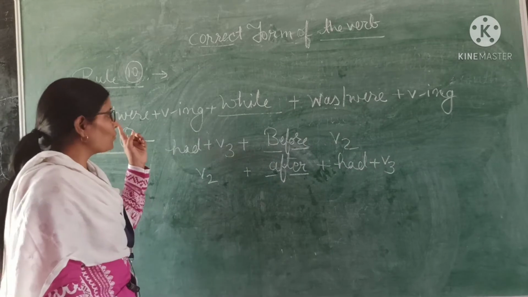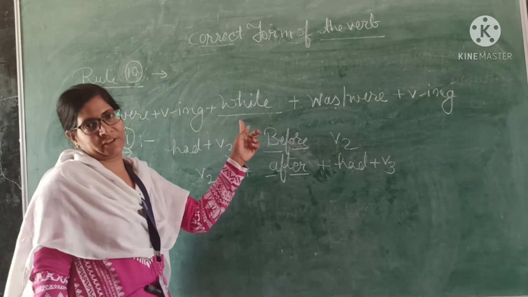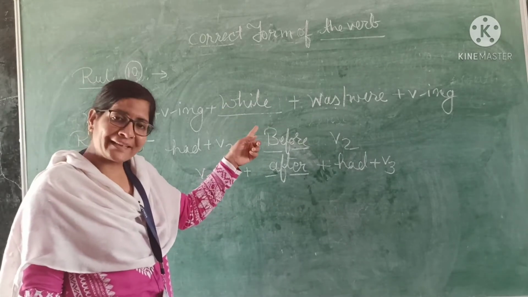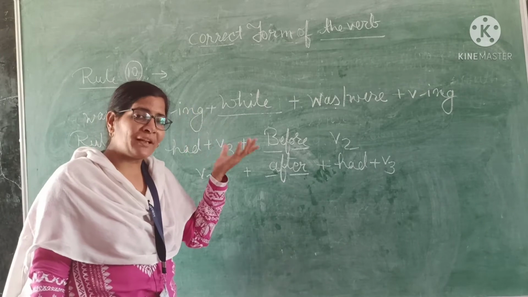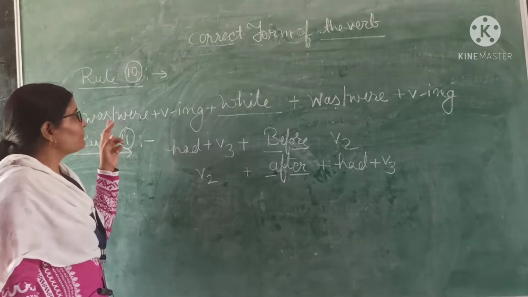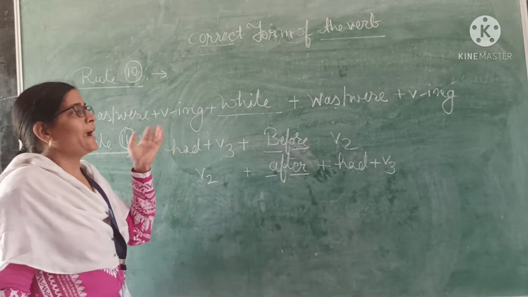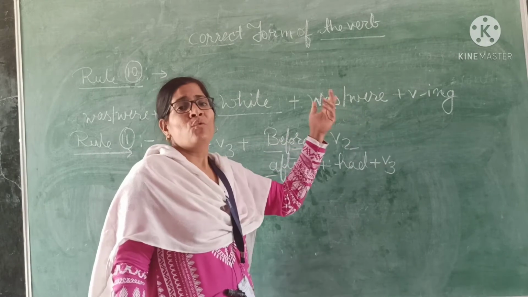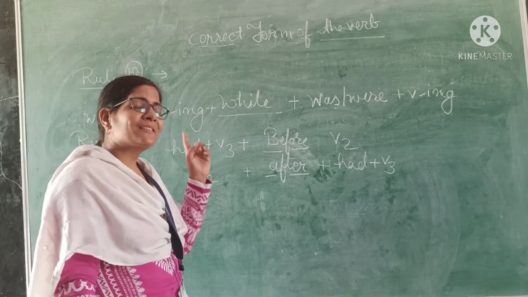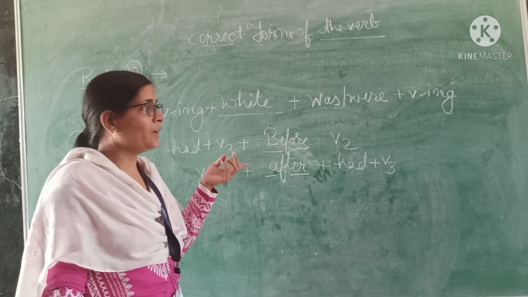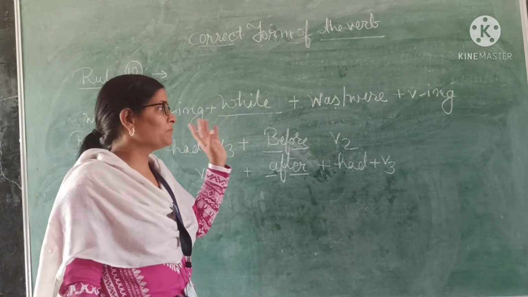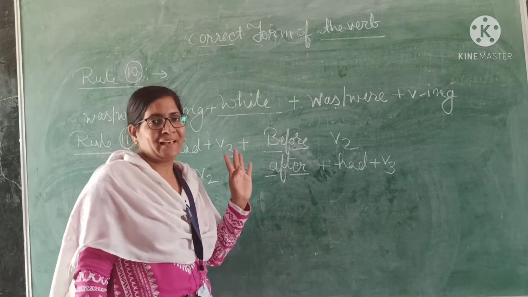And students, the next rule says, if there is a while conjunction in the middle of the two sentences, if there is a while connective, then what will you fill as the correct form of the verb? One side is filled with was, were plus the ing form of the verb, and the other side is also was, were plus the ing form of the verb. Both sides take the past continuous tense. This is a very simple rule. If there is a while connective, then you will use was, were plus the ing form of the verb on both sides of the while. Got it?